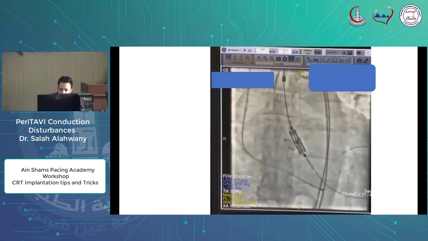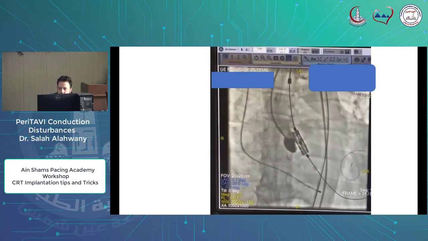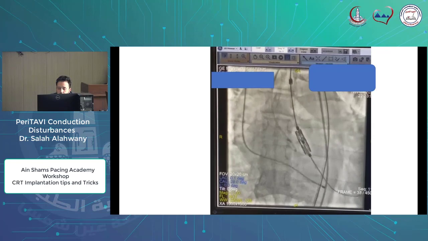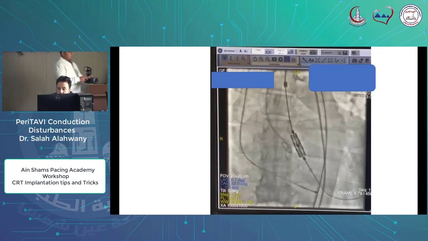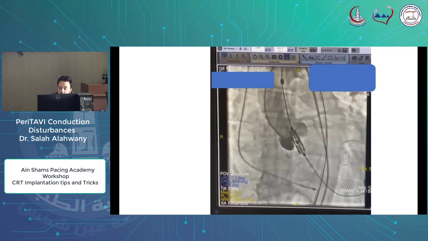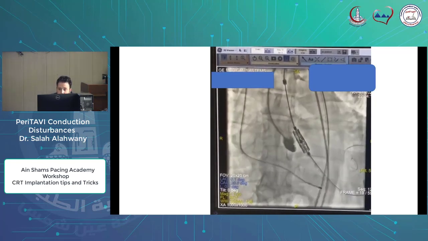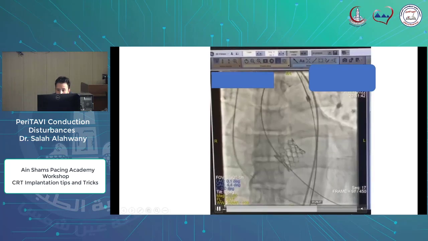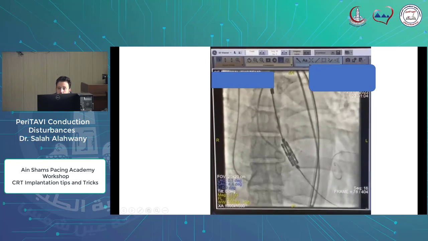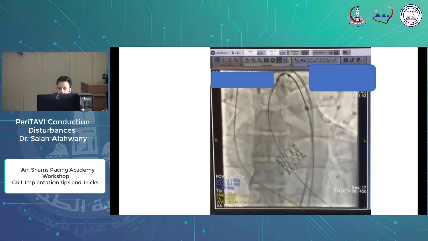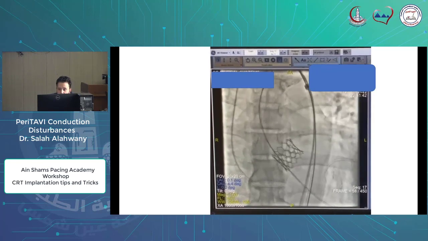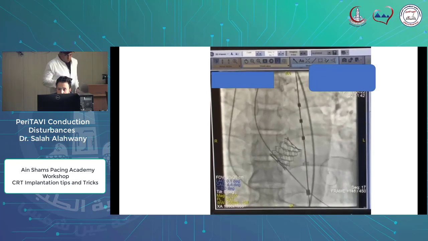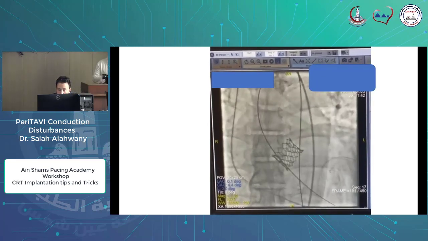As I said, it's a balloon expandable valve across a super stiff wire, and a temporary pacing wire via the right jugular access for rapid pacing during deployment of the valve. Here the valve is deployed and the delivery system withdrawn, and there is an injection also with the pigtail now.